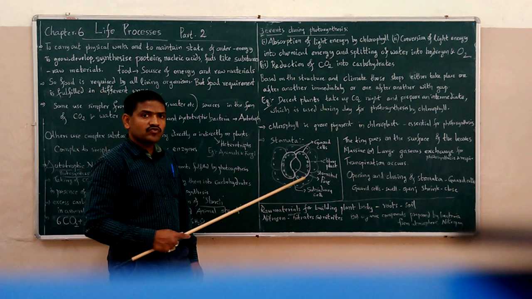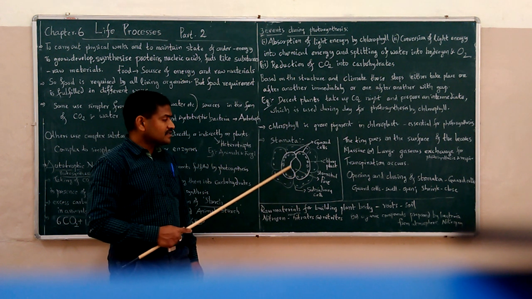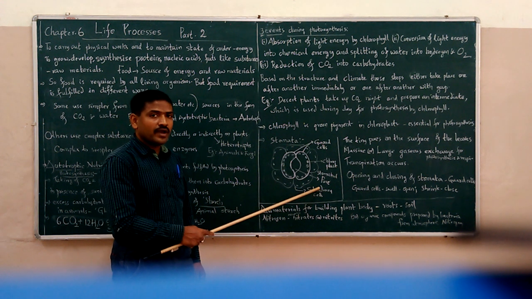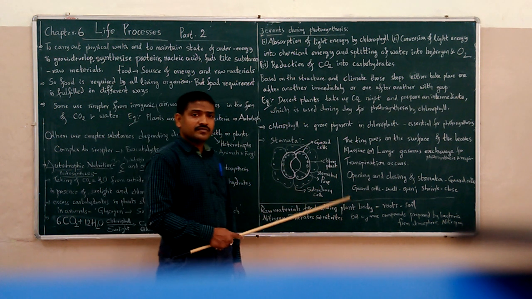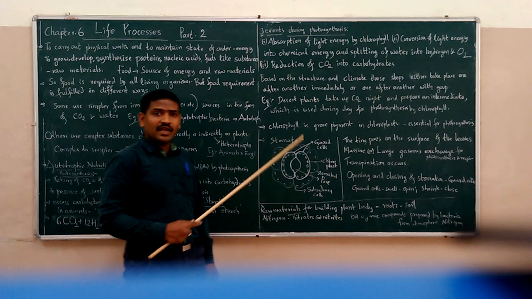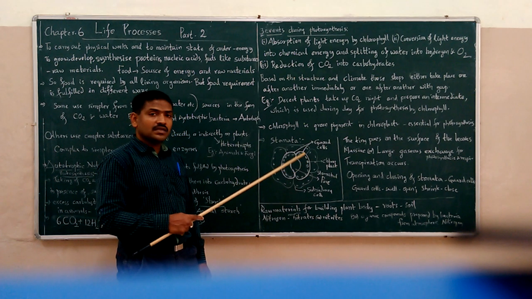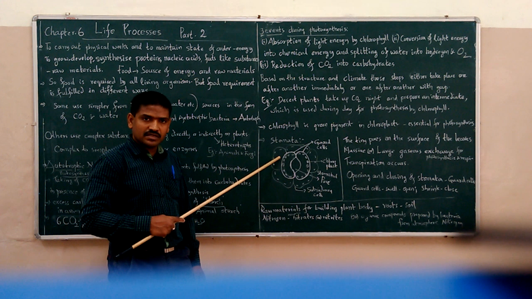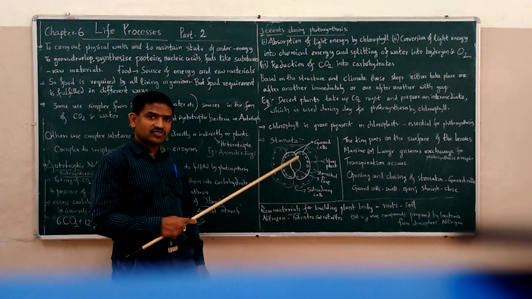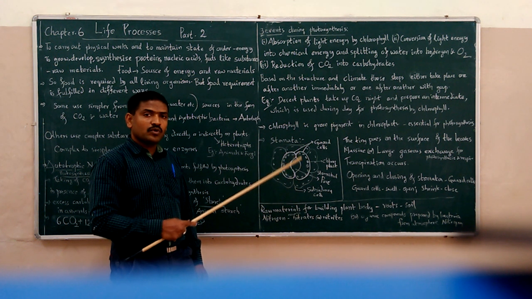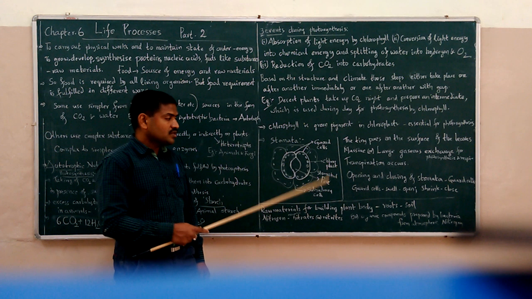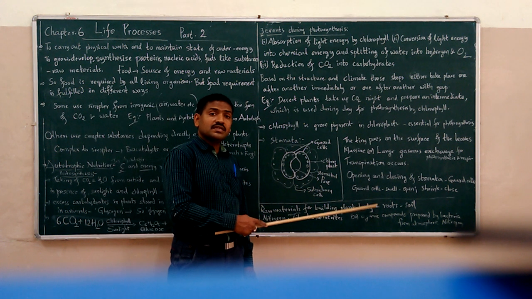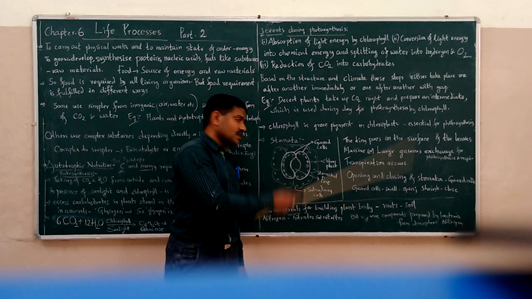As they are swollen, they get the bean shape so that the stomatal pore is open. During the night time, the water that has entered the guard cells will be withdrawn from the guard cells into the subsidiary cells, so that the guard cells will shrink, then the stomatal pore will be closed. Thus, the stomatal opening and closing is the function of guard cells.